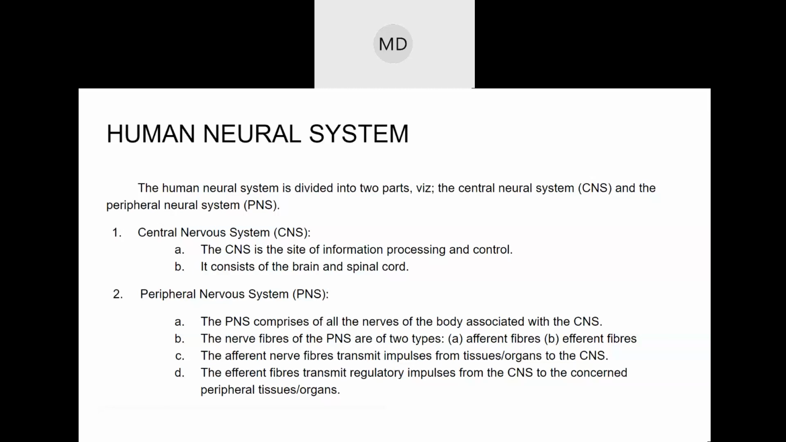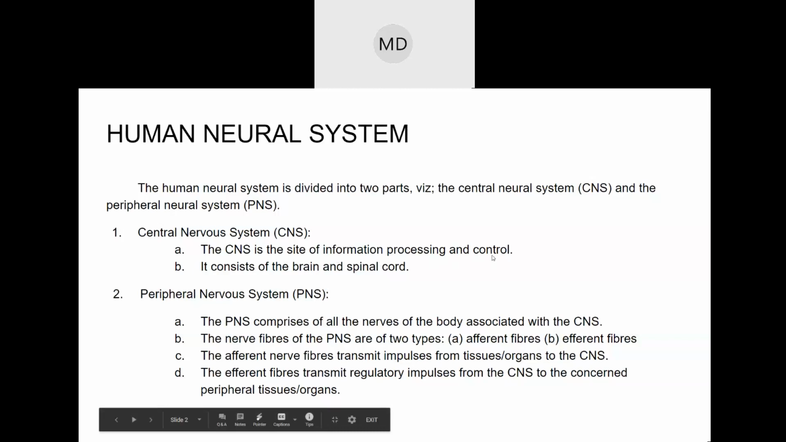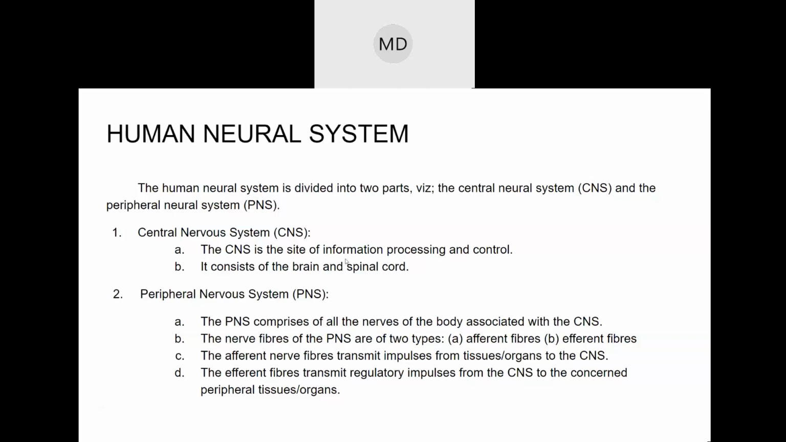So afferent and efferent. Afferent transmits impulses from tissues and organs to the central nervous system, that is the brain and spinal cord, and efferent is the opposite, from the CNS to the tissues and organs. Here you can see the CNS is the site of information processing and control. Why? Because it consists of the brain and spinal cord, right? The brain is the information center, and it processes information. It is where memory is stored and information is processed, and it has control over every single thing.